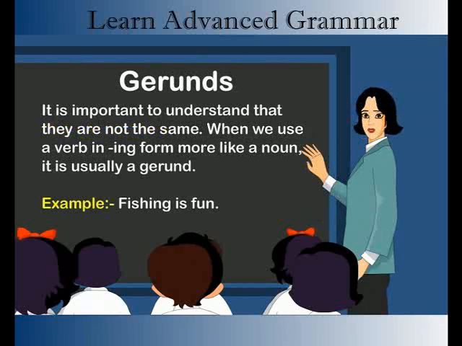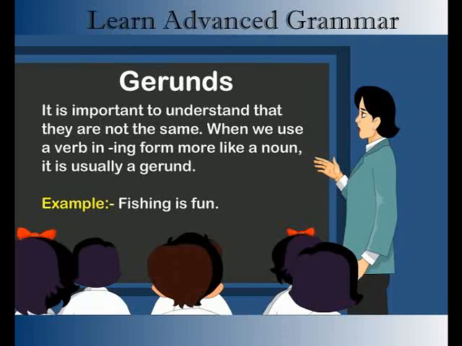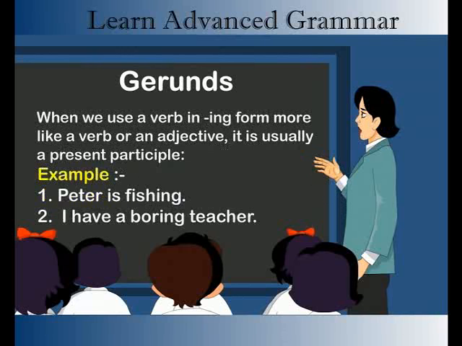When we use a verb in ing form more like a noun, it is usually a gerund. Example: fishing is fun. When we use a verb in ing form more like a verb or an adjective, it is usually a present participle. Example: Peter is fishing. I have a boring teacher.